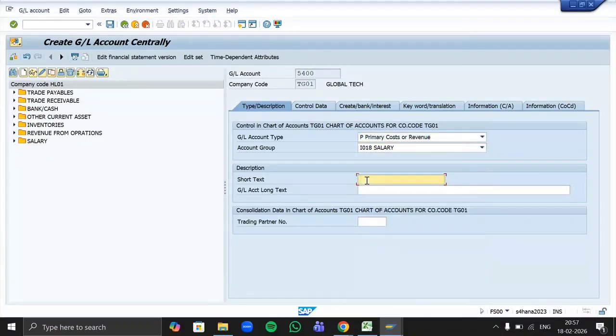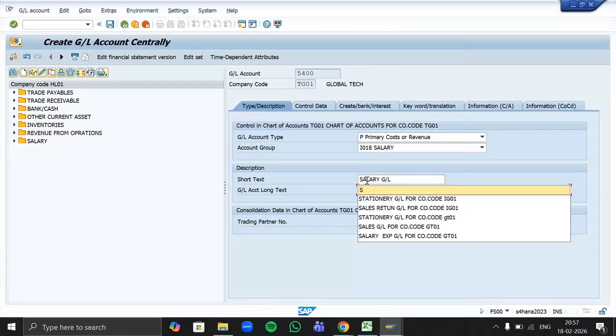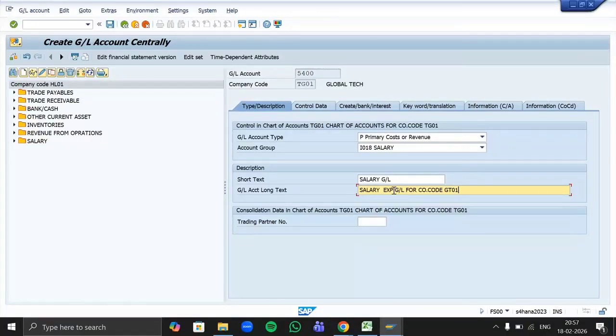Short text means mention your GL name. It's a salary GL. Long text, just mention the GL name but in a descriptive way. So I'm mentioning it as salary GL for company code TG01. Now here we have to just mention these 4 details: GL account type as primary cost or revenue, account group as salary, short text as salary GL, long text as salary GL for company code TG01.